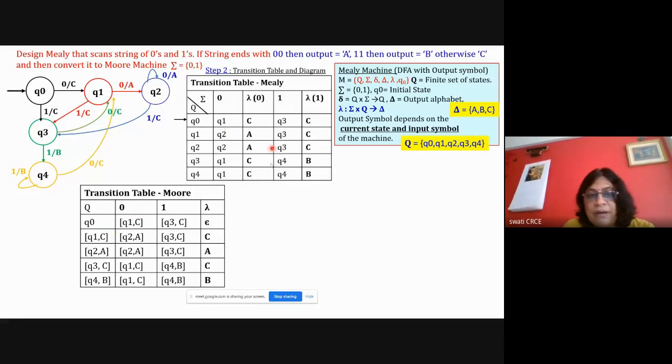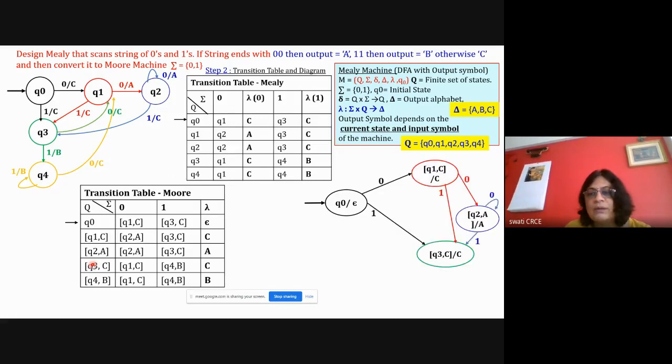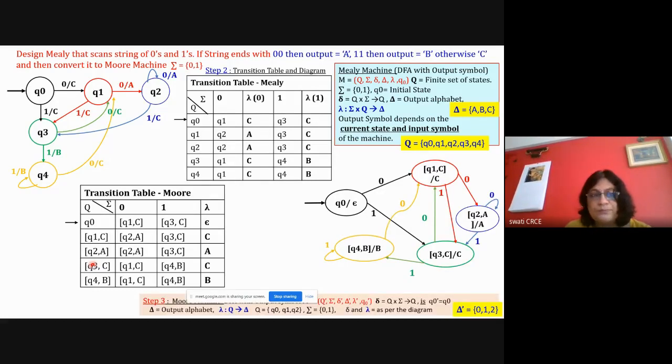Then now you need to find out about this table. Q1 का C के साथ है. So Q1 का C के साथ का tuple लिया. And then this will be Q2A, then Q3A C. Like this, you convert the table. Table के बाद you draw, by looking at the table, draw the diagram. Okay, and then the problem is over.